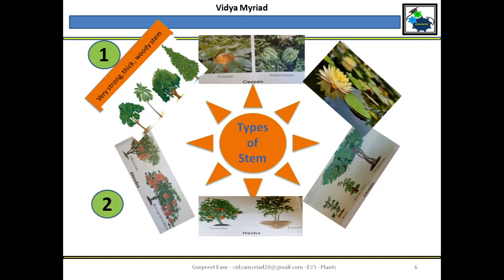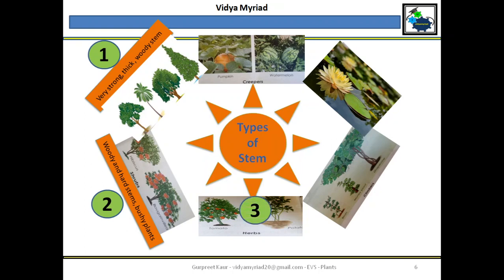Number 2, let's talk about the shrubs. I've told you the example: rose is a shrub, jasmine, hibiscus. Hibiscus, you must have seen red flowers coming out. It also has woody and hard stems and is bushy in nature. It's like a bush, very clustered. It is shorter than the trees, but they are in a bushy form with hard and woody stems.